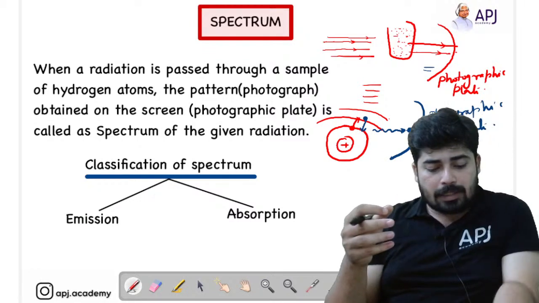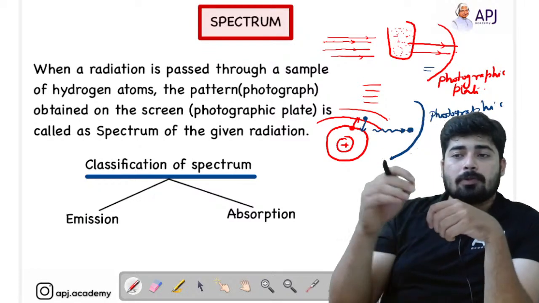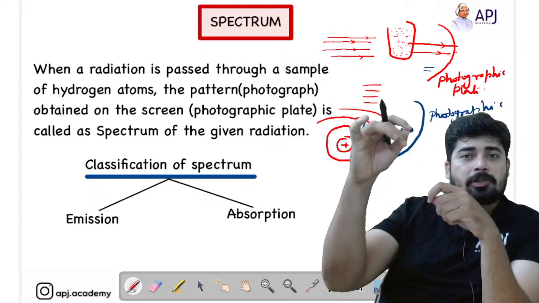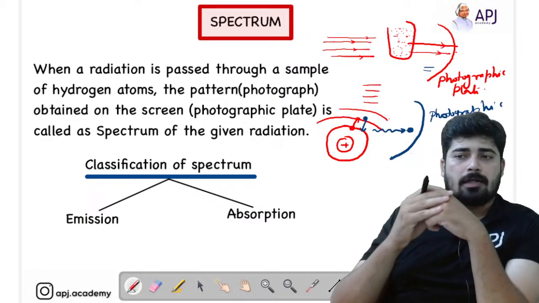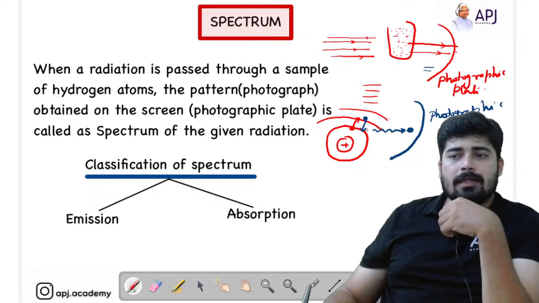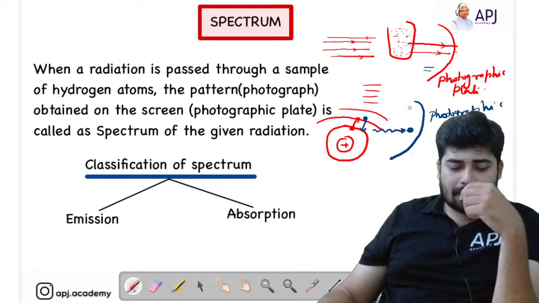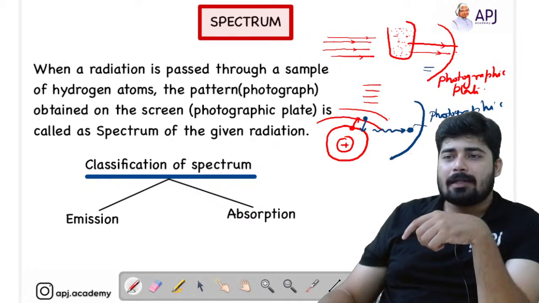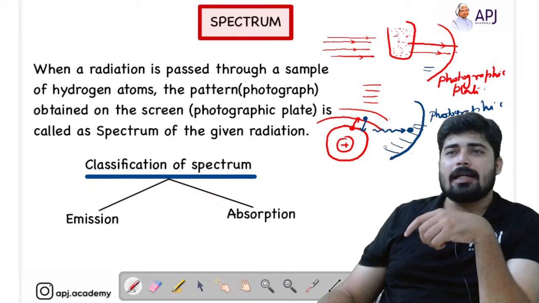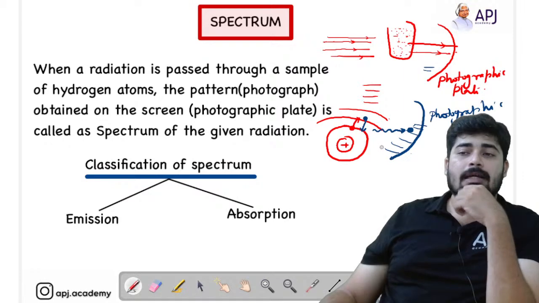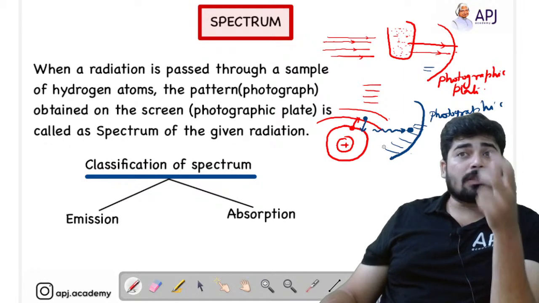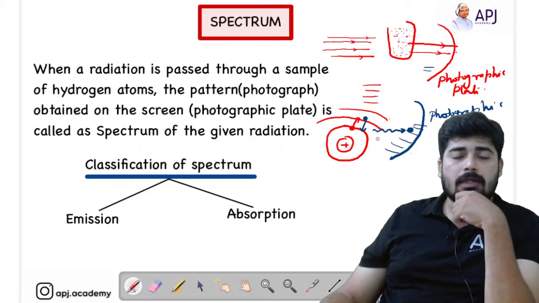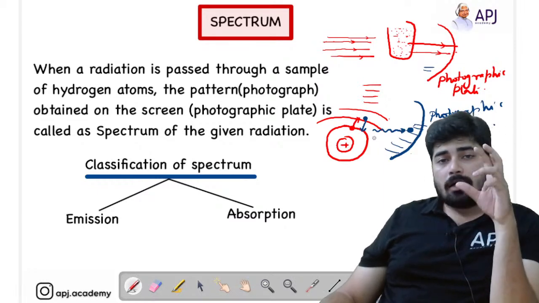With regard to the emission spectrum, I told you that emission only takes place when the electron from a higher energy shell jumps back to the lower energy shell. Once it jumps back, it radiates, and this is the photographic plate, and on the photographic plate we collect certain patterns related to the energy it radiated. There will be certain lines which are visible, and there are many lines which are not visible,